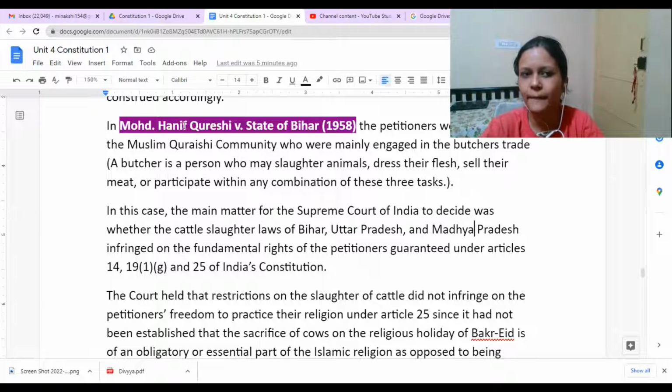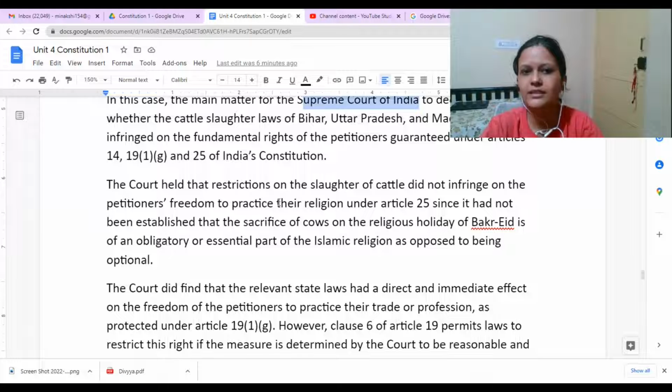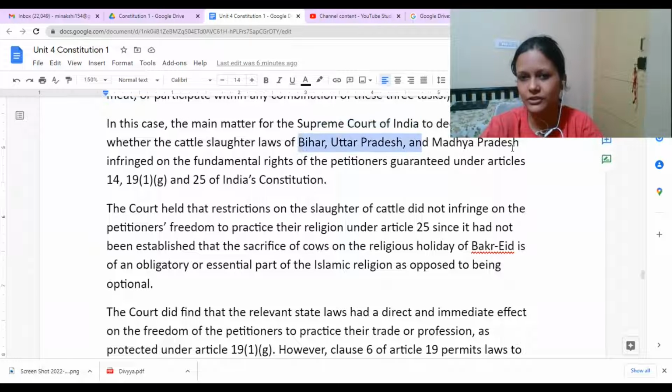They filed a case before the Supreme Court. The Supreme Court said that slaughtering of cows is not an essential part of the religious practices of Muslims. So these legislations passed by states like Bihar, UP, Madhya Pradesh, etc., are valid, because they are not taking away your right to practice, profess, propagate religion. It is not an essential part of your religious practices. A same kind of judgment has come recently also, right?